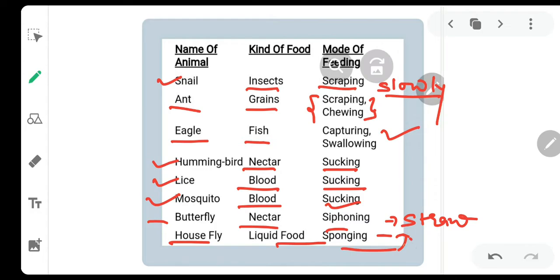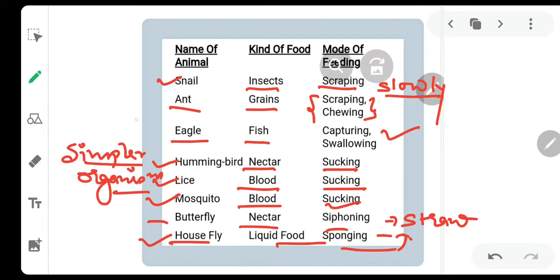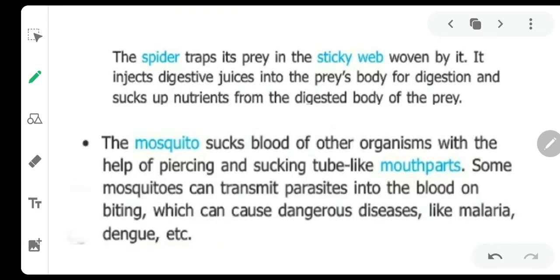So this is how the different organisms, these are also considered as the simpler organisms. We have discussed the amoeba and paramecium, and apart from that, these are very simple body structure organisms. Then this is the answer. And these are the other organisms also.